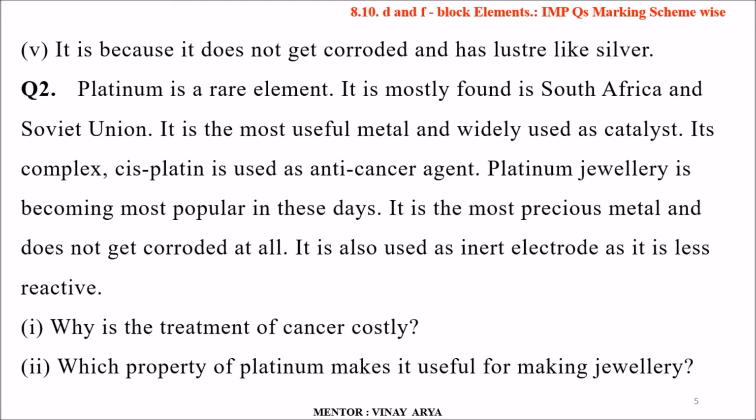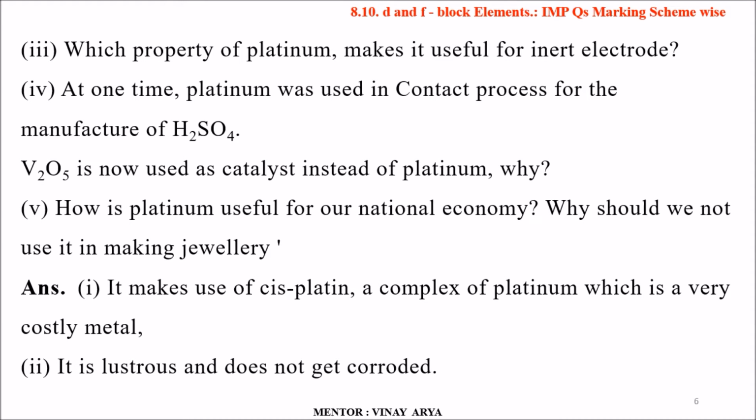Now the first part of the question is, why is it treated as the chemical for resolving or removing the cancer, or why is the treatment of cancer costly? Second, which property of platinum makes it useful for making jewelries? Third, which property of platinum makes it useful for inert electrode?